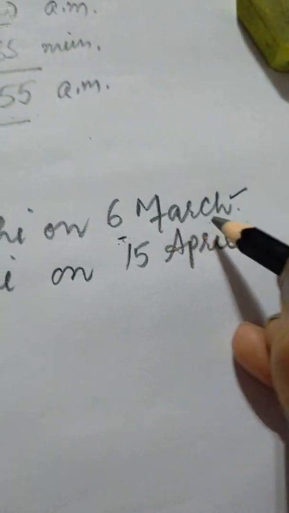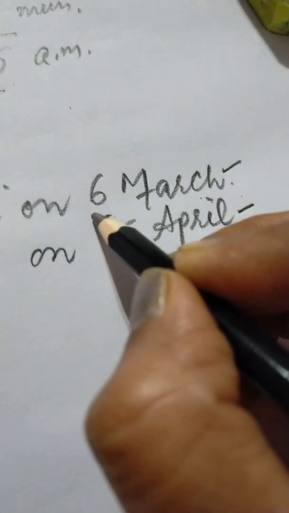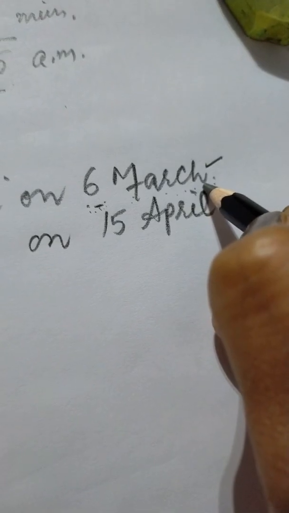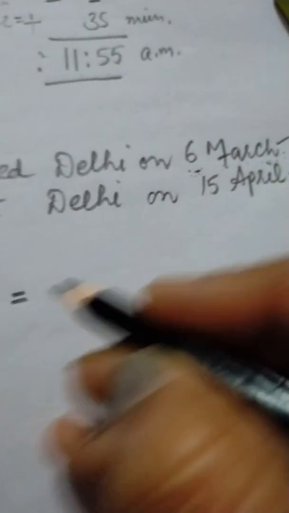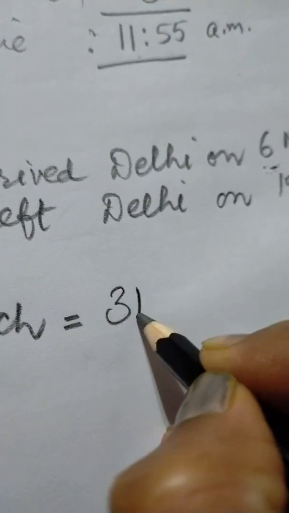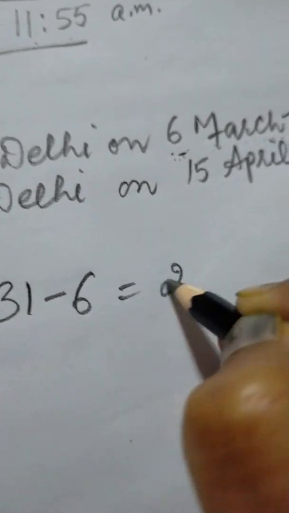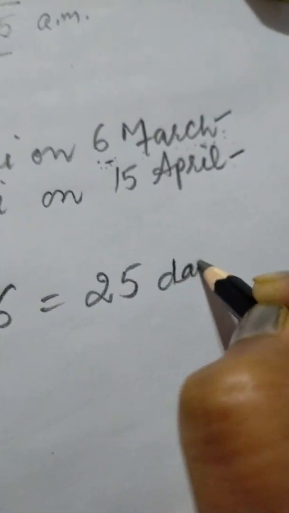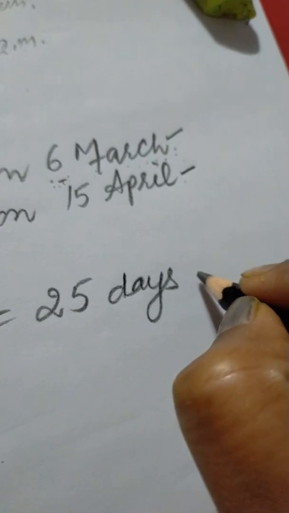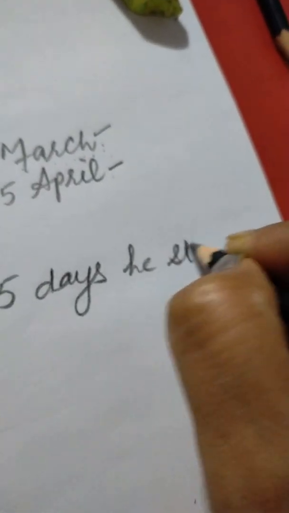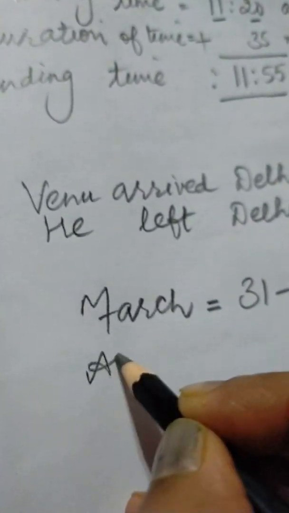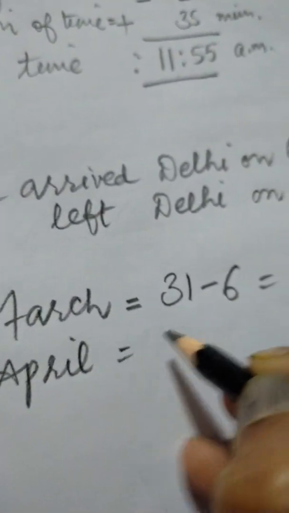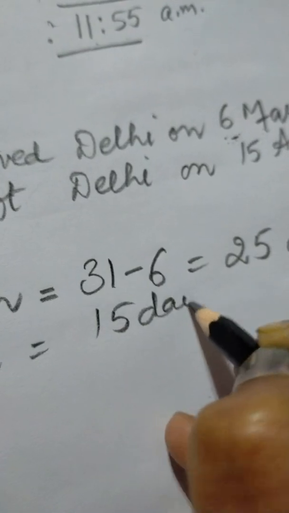There are 31 days in March, and he arrived on 6 March. Then how many days of March did he stay in Delhi? 31 minus 6 means for 25 days he stayed. Yes, then April, 15 days.